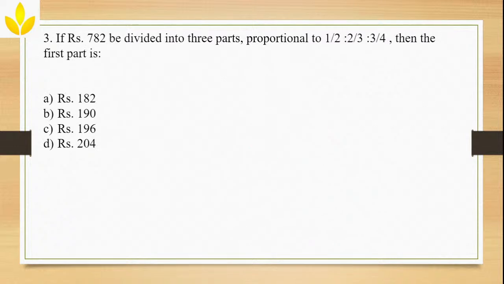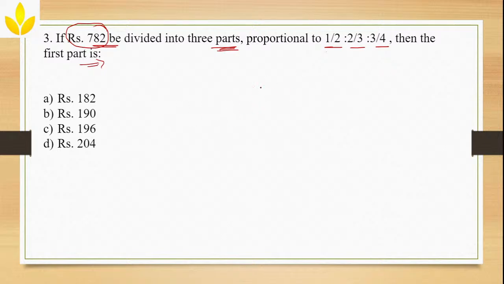Next question. Okay. Now what they have said is, if rupees 782 be divided into 3 parts, what you have to do? You have to take this 782 rupees and you should divide it into 3 parts, proportional to 1/2, 2/3 and 3/4. One part should be half, another part should be 2/3 and one more part should be 3/4. Then the first part will be, okay. So they are asking about the first part. How are you gonna find this? Simple. What you have to do?